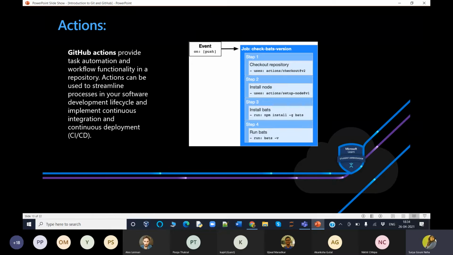CI/CD. GitHub Actions are composed of many components like workflows, an automated process added to a repository; events, an activity that triggers a workflow; jobs, a set of steps that execute on a runner; steps, a task that can run one or more commands; actions, standalone commands that can be combined into steps, and multiple steps can be combined to create a job; and runners, a server that has a GitHub Actions runner application installed. So there are many components.